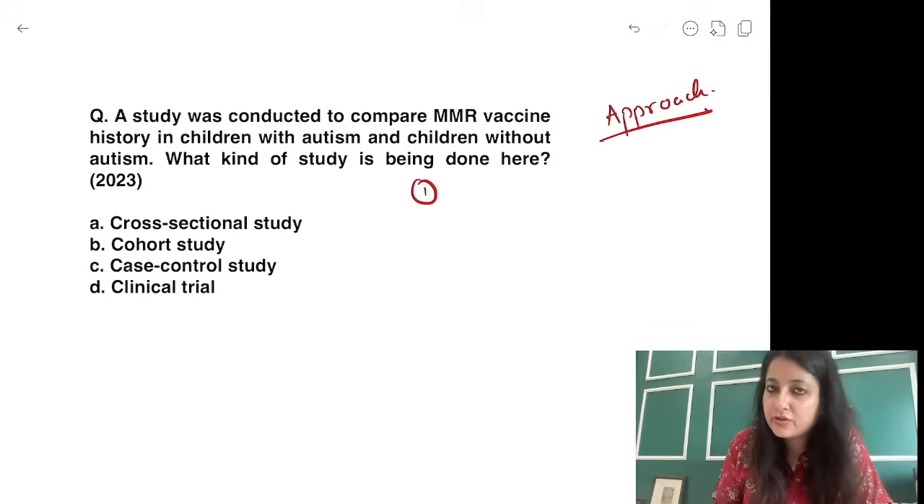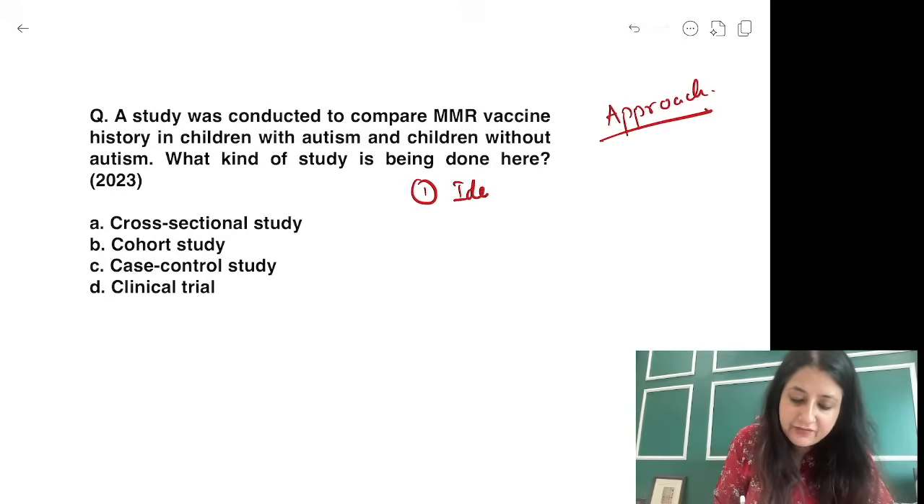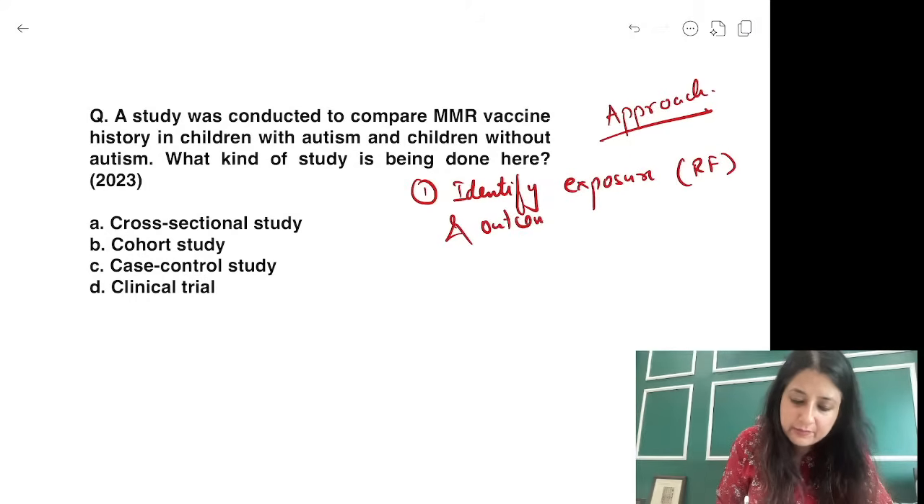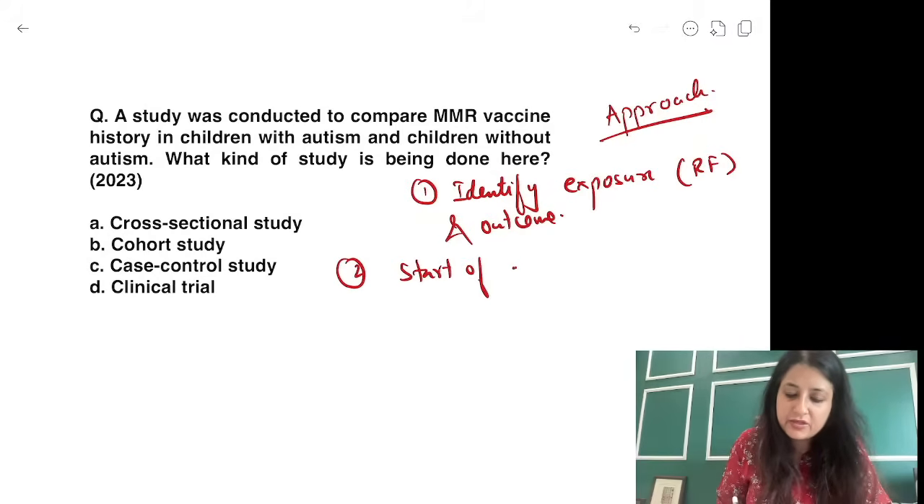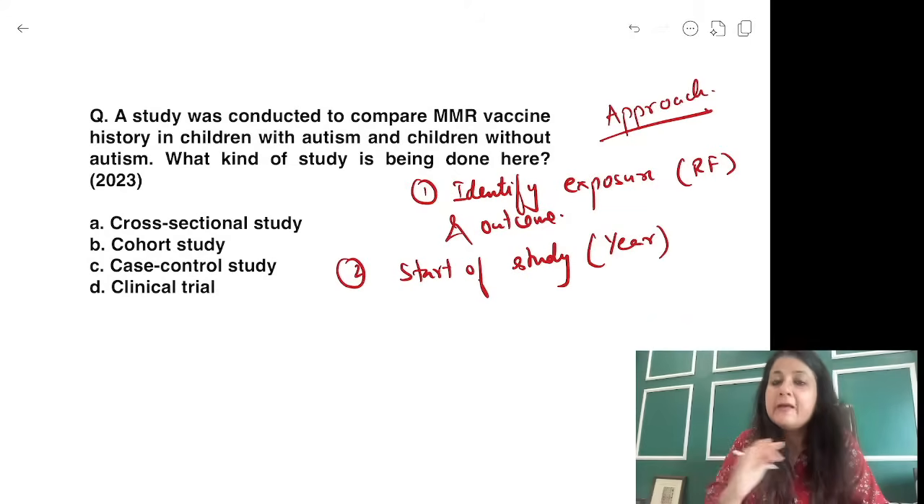Whenever you get a question, you have to identify the exposure and the outcome. Exposure means the risk factor, and then the outcome. आपको ये identify करना है question में. Second, you have to see whether the start of the study is mentioned. कहीं पे भी कोई year वगैरह mentioned है. You have to check whether some year or something is mentioned or not.